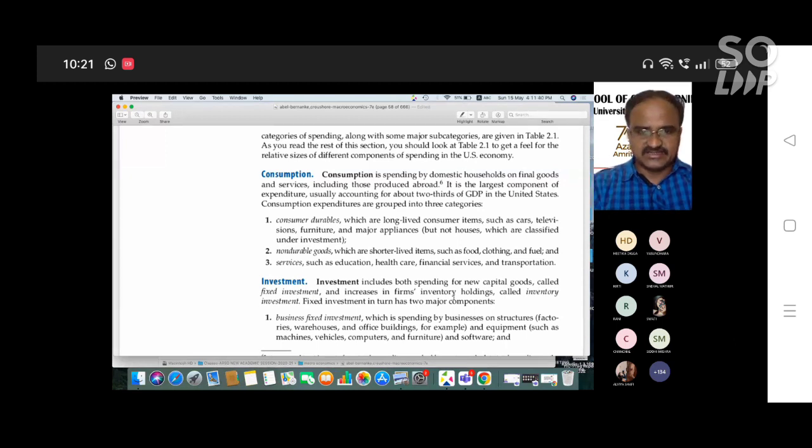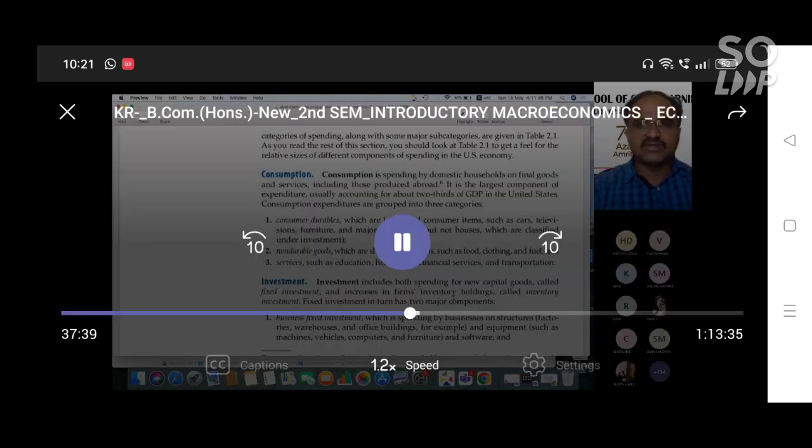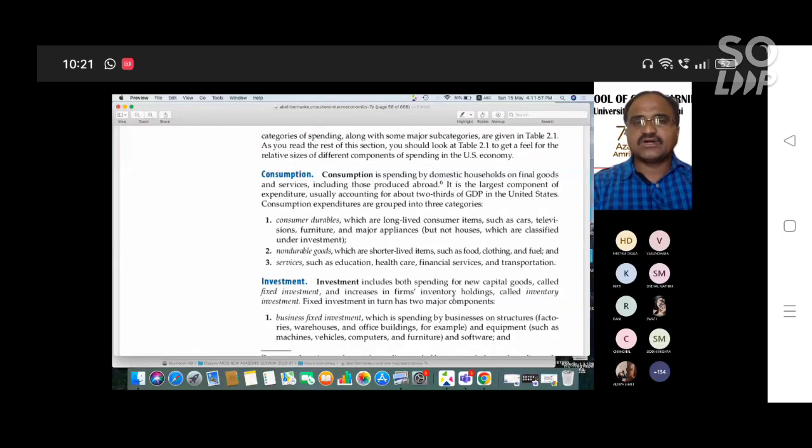One of the basic components of the GDP is consumption, and consumption can be divided into three categories: consumer durable goods, nondurable goods, and services. What are consumer durable goods? They are long-lived consumer items, such as cars, televisions, furniture, major appliances, and so on. Mobile, laptop, these are all consumer durable goods.